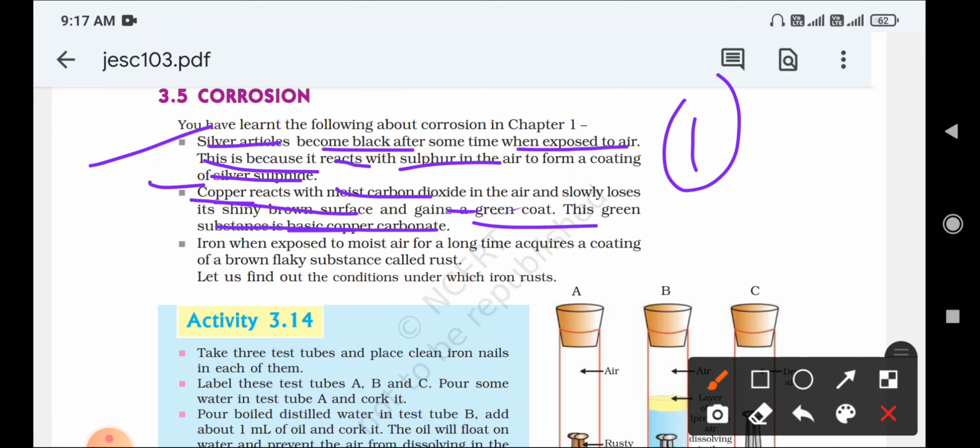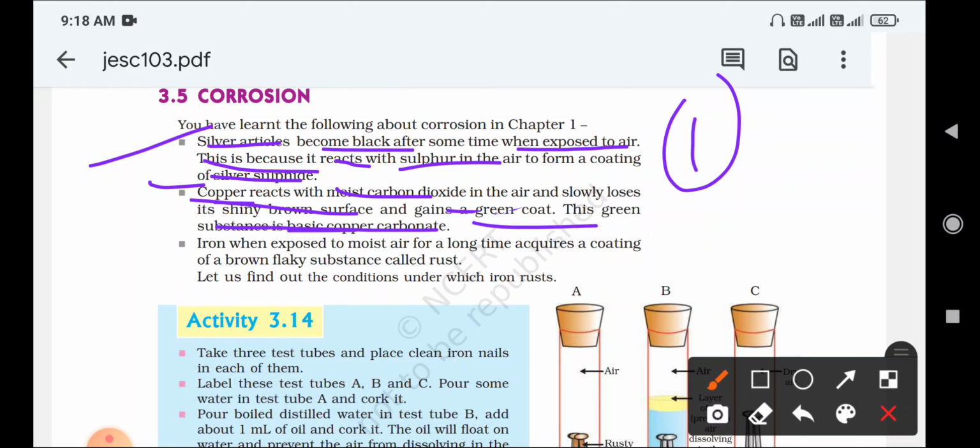Next, which compound forms in that green coat? We can write basic copper carbonate, because of the basic copper carbonate the green color appears.